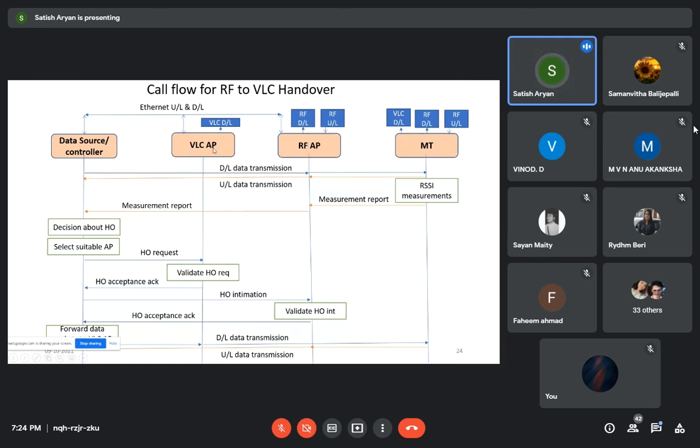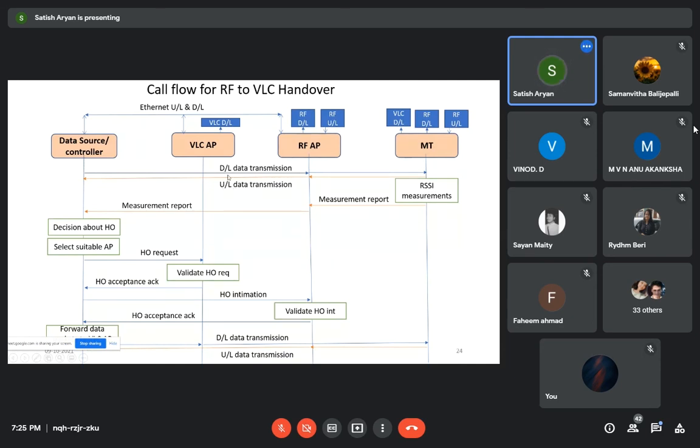So it's a dual reception model. RSSI measurements are going on. It's a downlink from the VLC access point and the RF access point towards the mobile terminal.